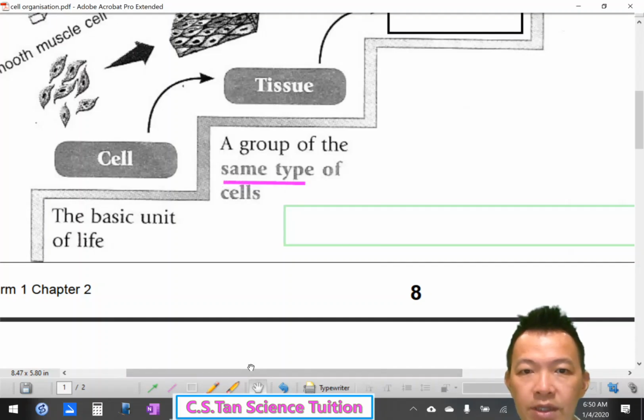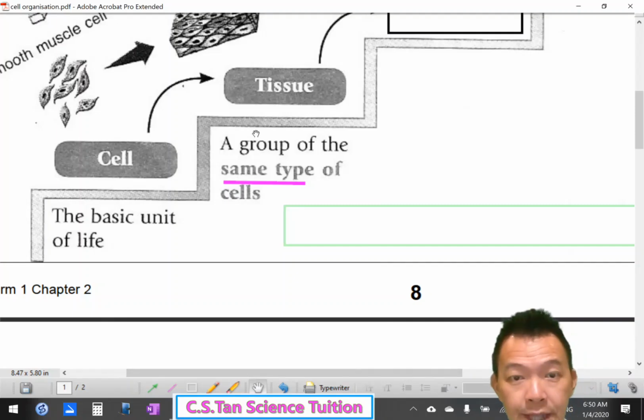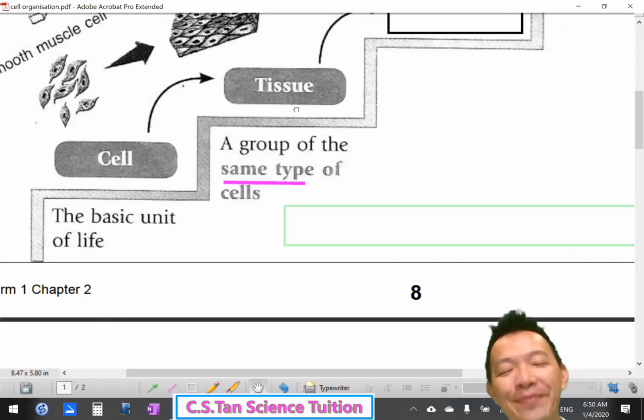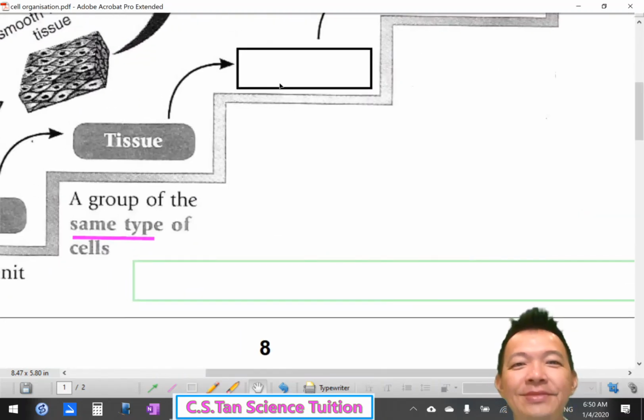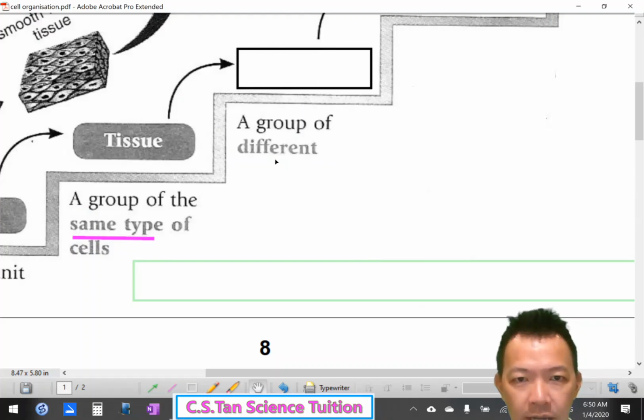Okay, 同样的细胞 join together become tissue. Copy slowly, you can pause the video. Remember, okay? 我等你一下。